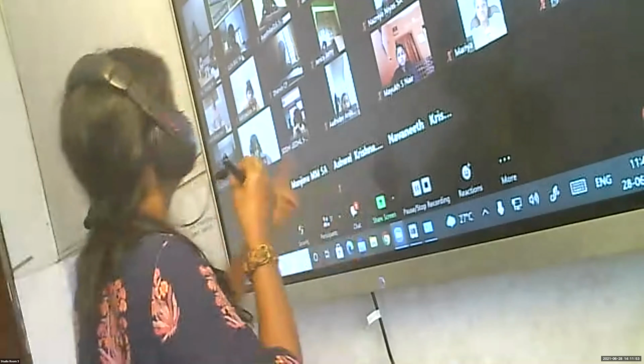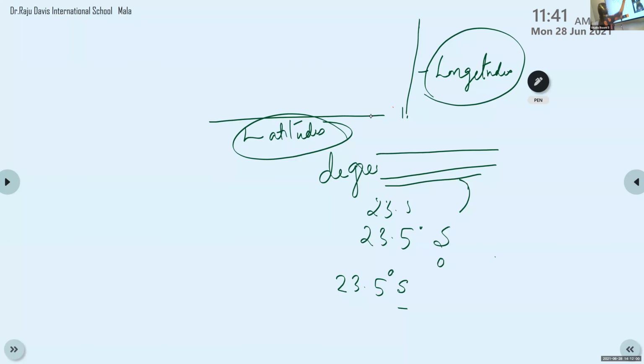Okay, so we have discussed the important latitude, that is equator.